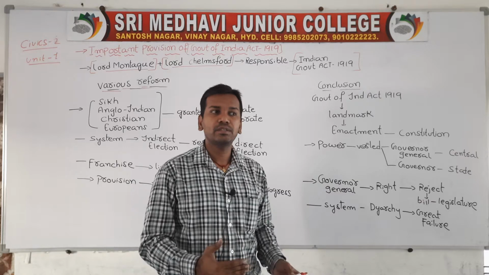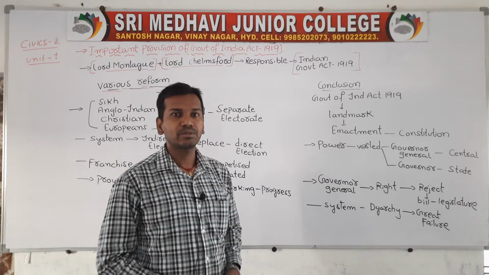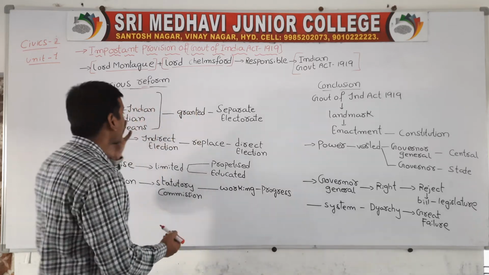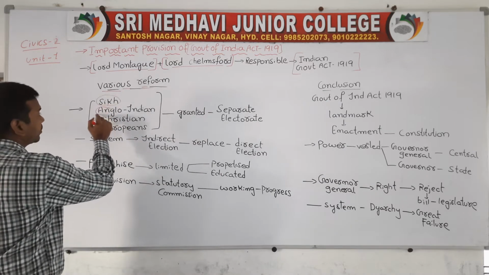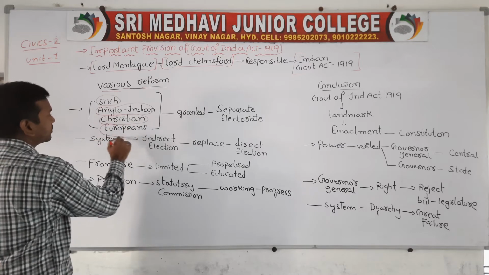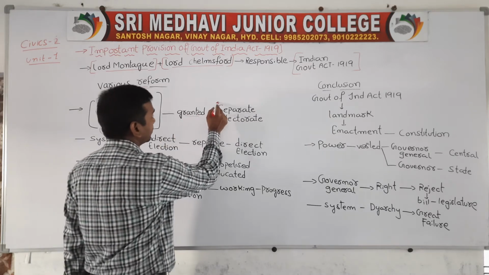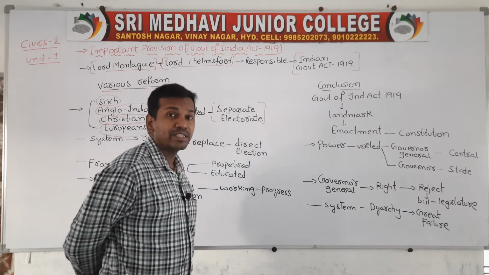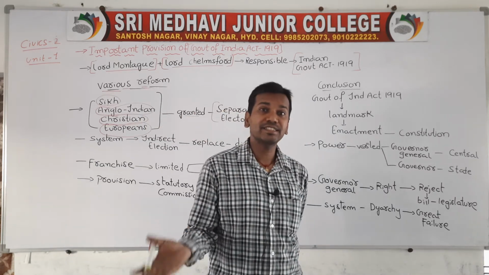In this Government of India Act, the size of the assembly increased, and representation was given to many more people. Here, they granted representation for Sikhs, Anglo-Indians, Christians and Europeans. They granted separate electorates. Separate electorates are nothing but the list of voters, and they can contest elections separately.